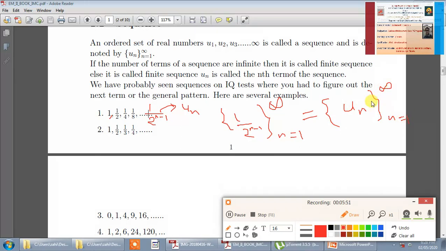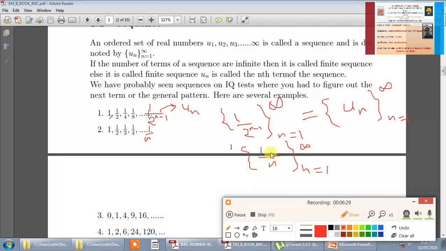The next part is this sequence: 1, 1 upon 2, 1 upon 3, 1 upon 4. Note that the first term is 1 upon 1, the second term is 1 upon 2, the third term is 1 upon 3, the fourth term is 1 upon 4. So we have just the reciprocal of n. So the nth term here will be 1 upon n, not 1 upon n minus 1. So the sequence will be 1 upon n, n varies from 1 to infinity.